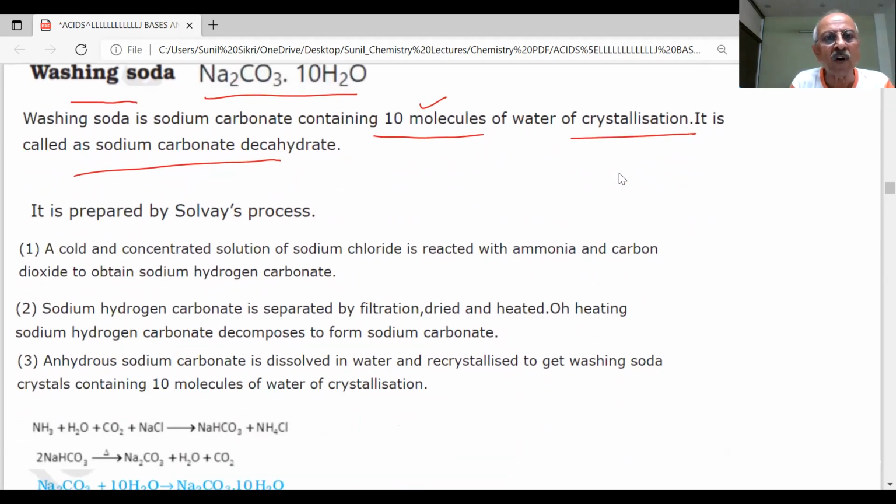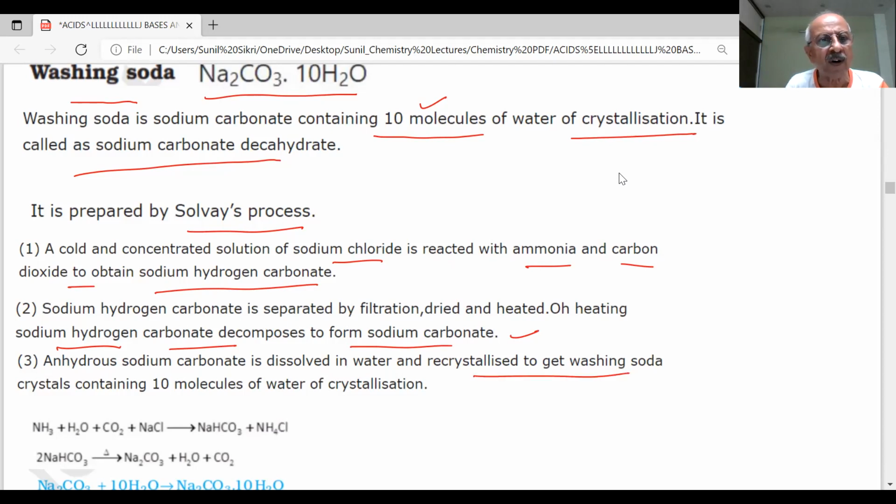It is prepared by Solvay's process. Cold and concentrated solution of sodium chloride is reacted with ammonia and carbon dioxide to obtain sodium hydrogen carbonate. Sodium hydrogen carbonate is separated by filtration, dried and heated. On heating, sodium hydrogen carbonate decomposes to form sodium carbonate. Anhydrous sodium carbonate is dissolved in water and recrystallized to get washing soda crystals containing 10 water molecules.